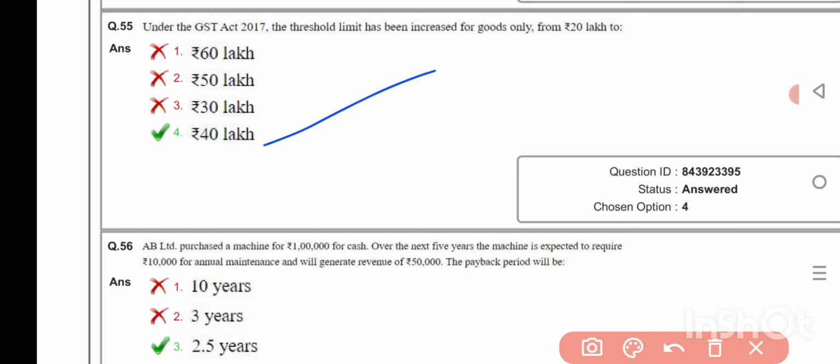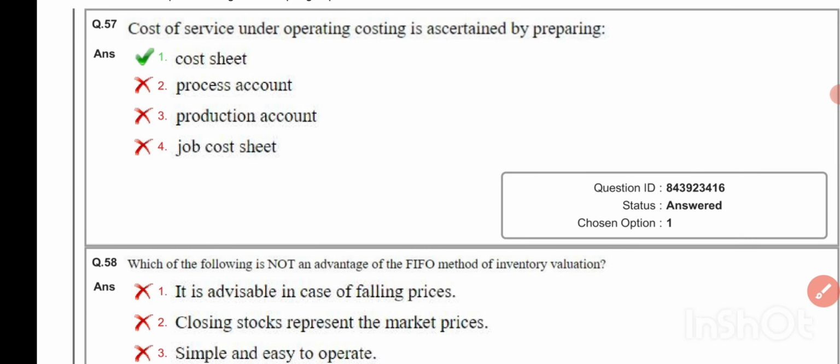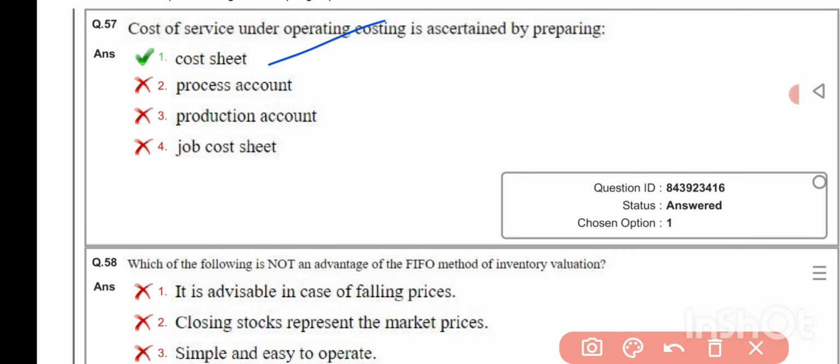AV Limited purchase machine for rupees 1 lakh for cash. Over the next 5 years, the machine is expected to require rupees 10,000 for annual maintenance and will generate revenue of rupees 50,000. The payback period will be 2.5 years. Cost of service under operating costing is ascertained by preparing cost sheet.